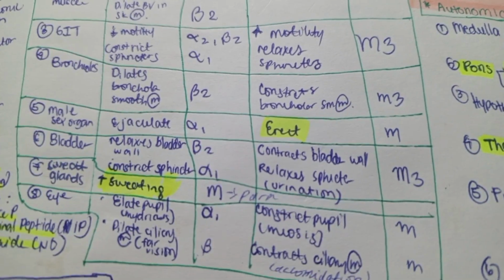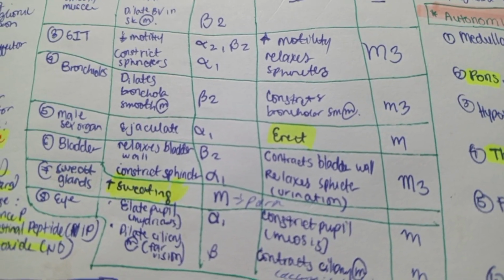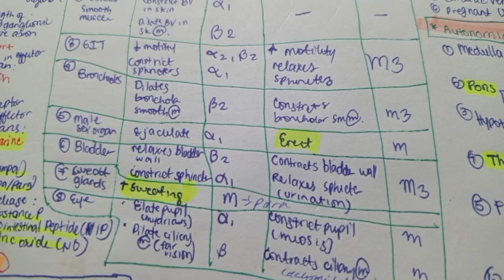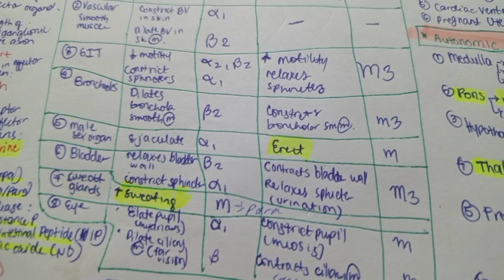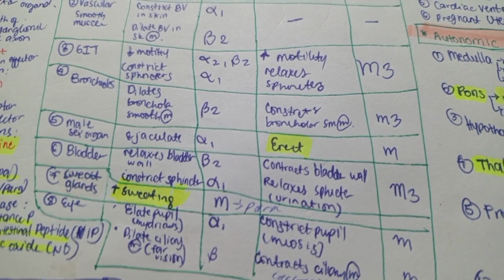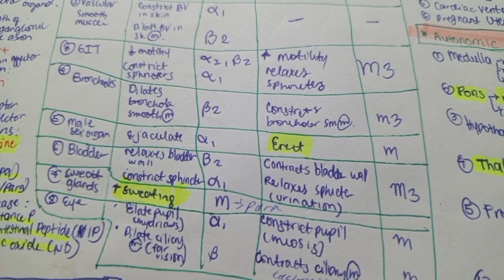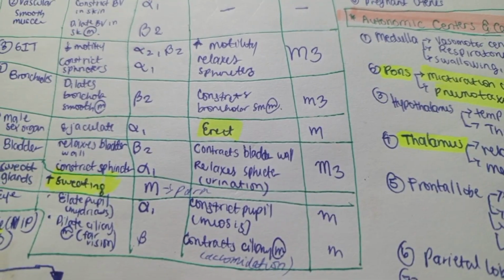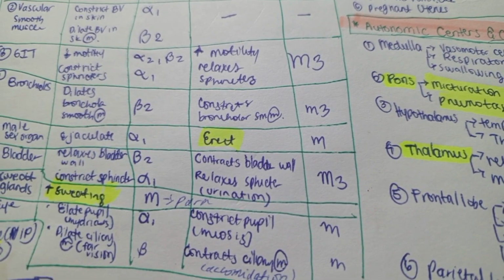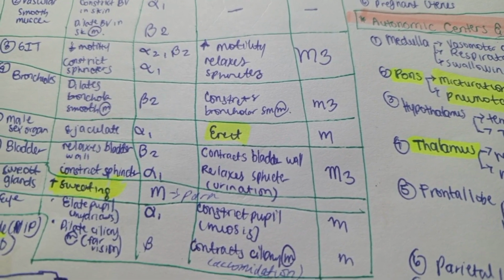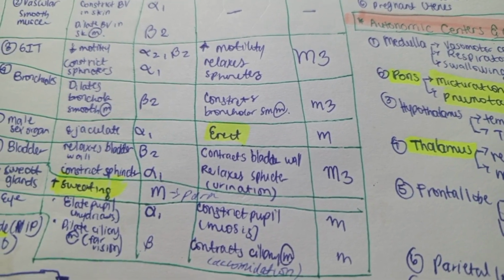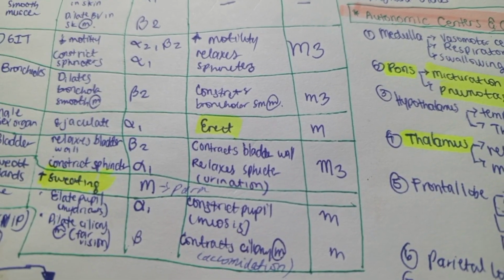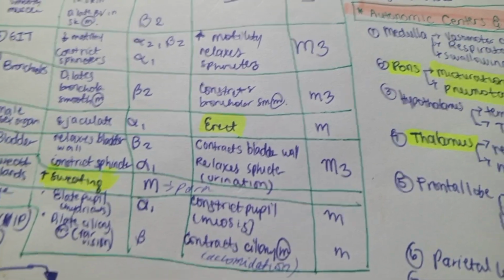And for the eye, the sympathetic effect in the eye is to dilate the pupil, or mydriasis, and dilate the ciliary muscle for vision. So the responsible receptor for this one is the alpha 1 for the mydriasis and the beta receptor for the dilation of the ciliary muscle. And the parasympathetic effect of the eye is to constrict the pupil, or miosis, and to contract the ciliary muscle for accommodation. So the responsible parasympathetic receptor for this is muscarinic.